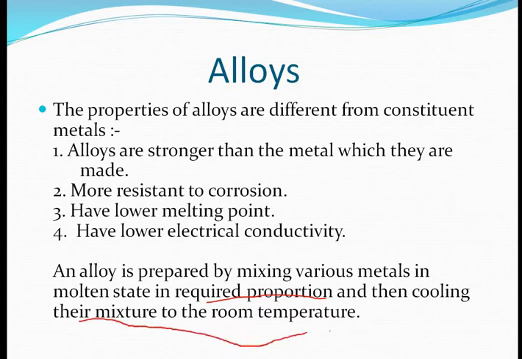That is how we can make alloys: mixing the metals in their molten state and then cooling the mixture to room temperature is the process for making an alloy. There is a fixed composition and fixed proportion of metals in which they are mixed.